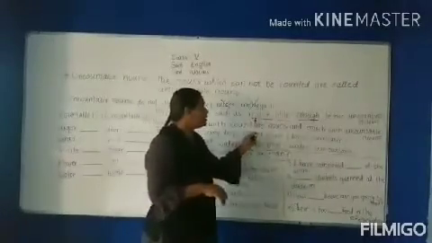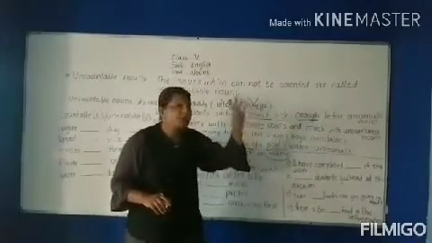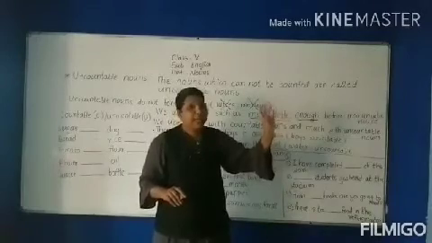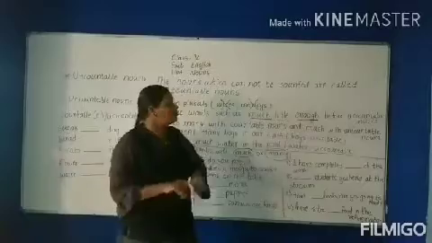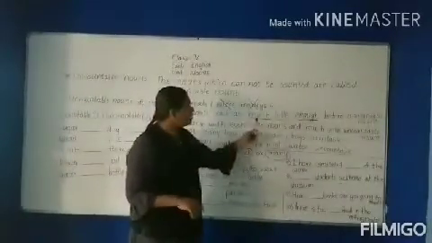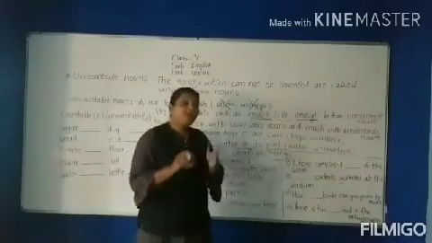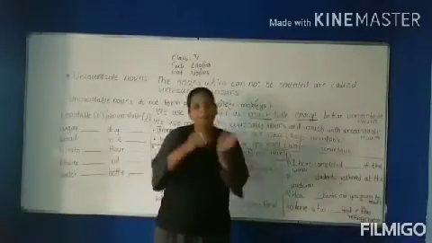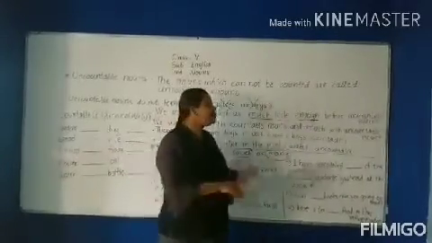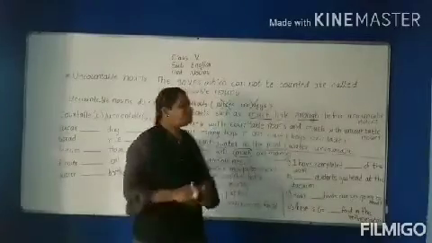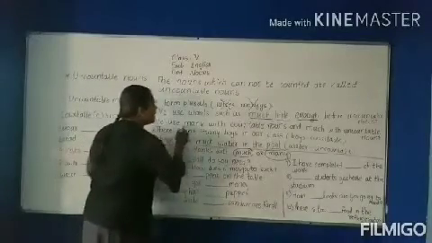Which words? Much, little, enough. As we have seen in countable nouns, a few, many, a and the, any number. So in the uncountable nouns, keep in mind these words: much, little, enough. If these words are coming before any noun, that noun is to be considered an uncountable noun.